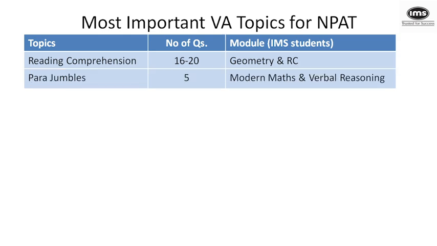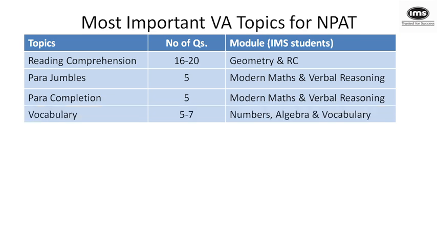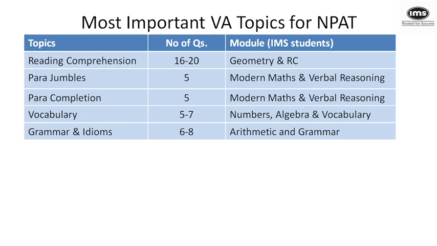Para jumbles, a definite yes, quite a scoring area. You get around 5 questions for sure from para jumbles. Then we have para completions, again 4 to 5 questions. Vocabulary: they ask you synonyms, antonyms, but a definite yes, you will find some foreign words also under the vocabulary part. Finally, we have grammar and idioms. You get around 6 to 8 questions, which is covered under the arithmetic and the grammar module.